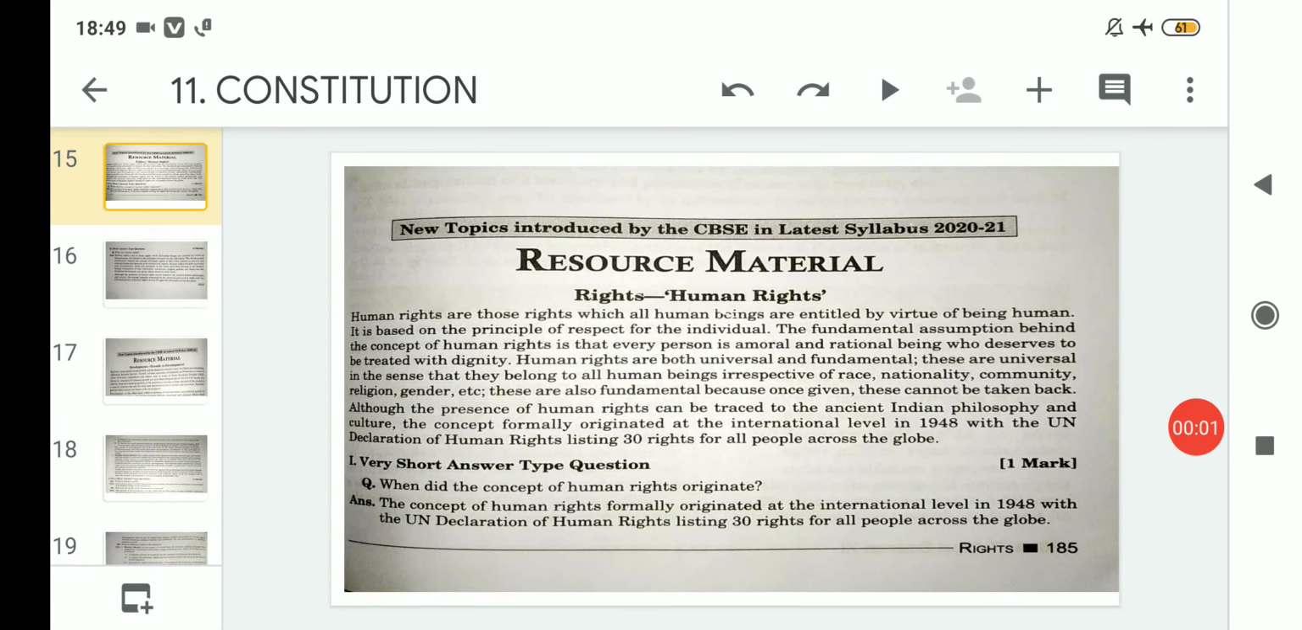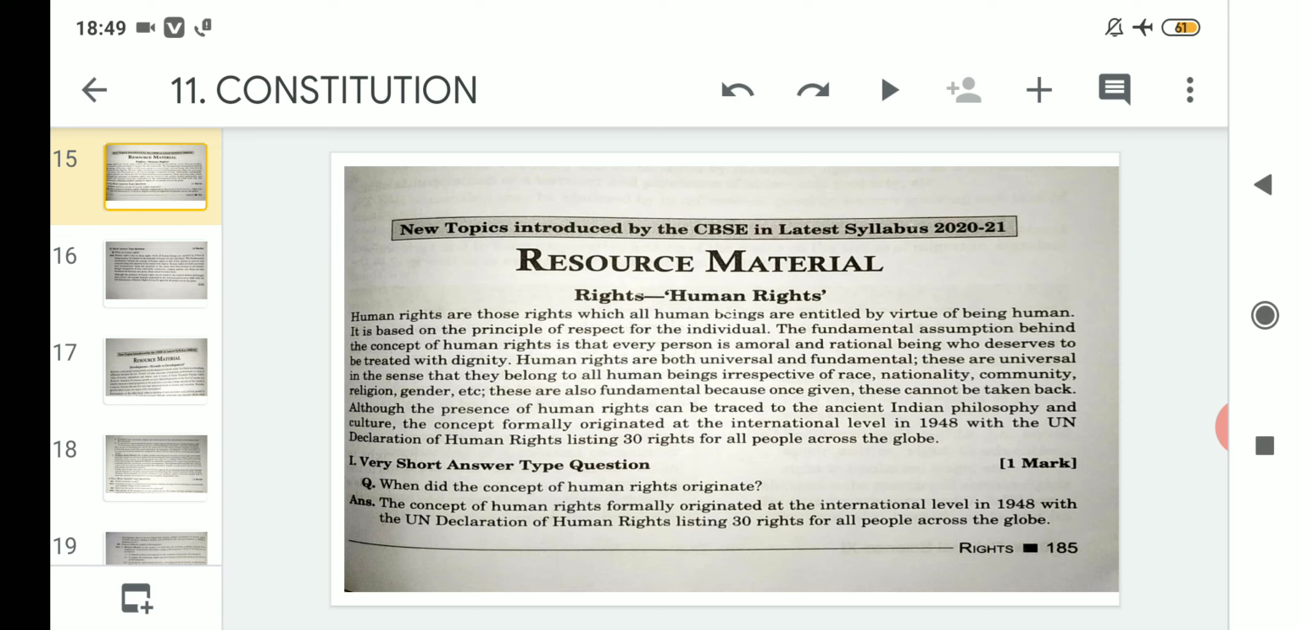Hello students, welcome to the Political Science of Class 11 Arts, and today we will proceed with the fifth new topic introduced by the CBSE in this year's Political Science syllabus of Class 11 Arts. This new topic that is included is human rights, and the topic human rights is from the chapter Rights. So let us proceed then.